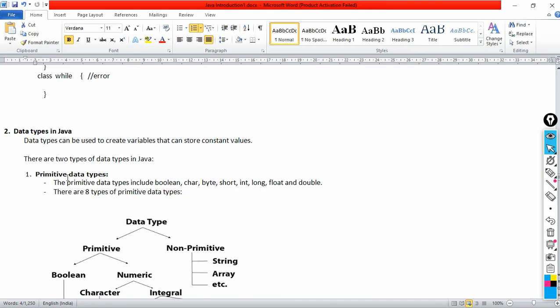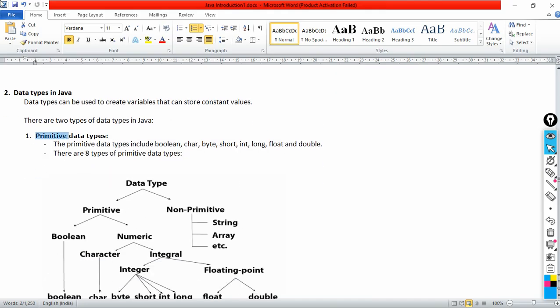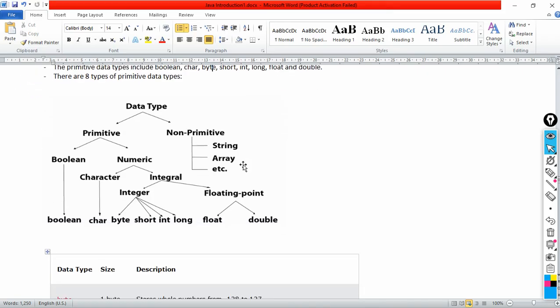First of all, we are going to understand primitive data types. There are 8 primitive data types: char, byte, short, int, long, float, double, and boolean. How these data types are organized in Java, we are going to understand with the help of this picture. Data types are divided into two categories: primitive and non-primitive. Primitive data types are divided into two: Boolean and numeric.